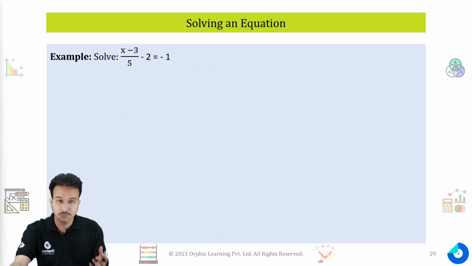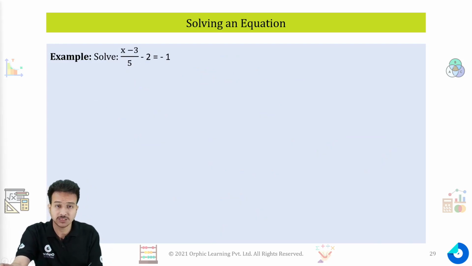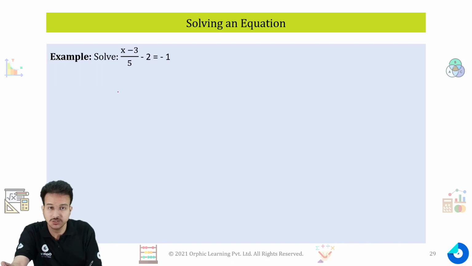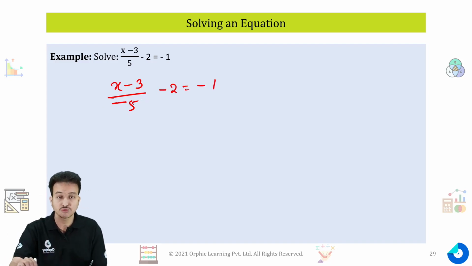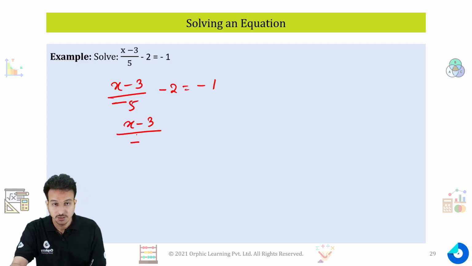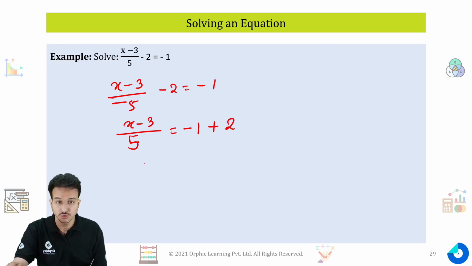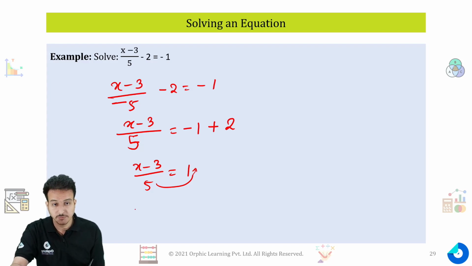Let's try to do one more question. Now (x minus 3) divided by 5 minus 2 is equal to minus 1. In such a situation, first, because minus 2 and minus 1 are numbers, transpose minus 2 to the right hand side. You will get (x minus 3) divided by 5 will give me the value as minus 1, and minus 2 will give you plus 2. So you will get (x minus 3) by 5 is equal to plus 1. Now this 5 is in division, here it will come up in multiplication, so x minus 3 should be equal to 5.